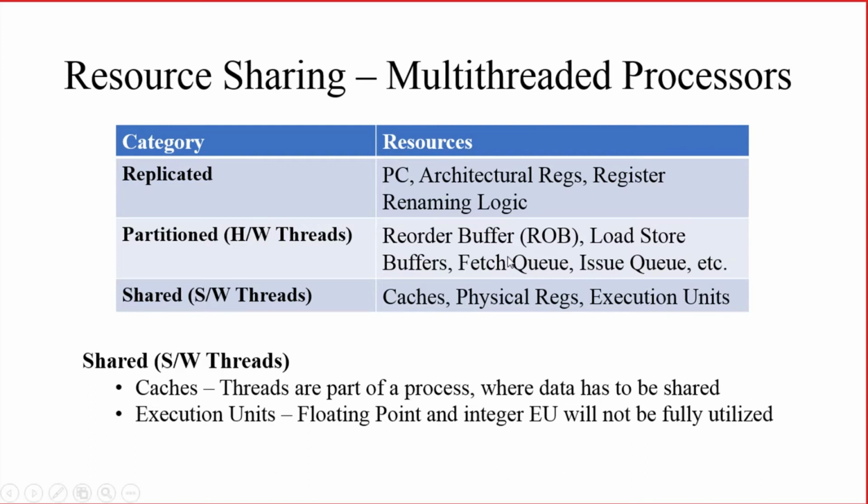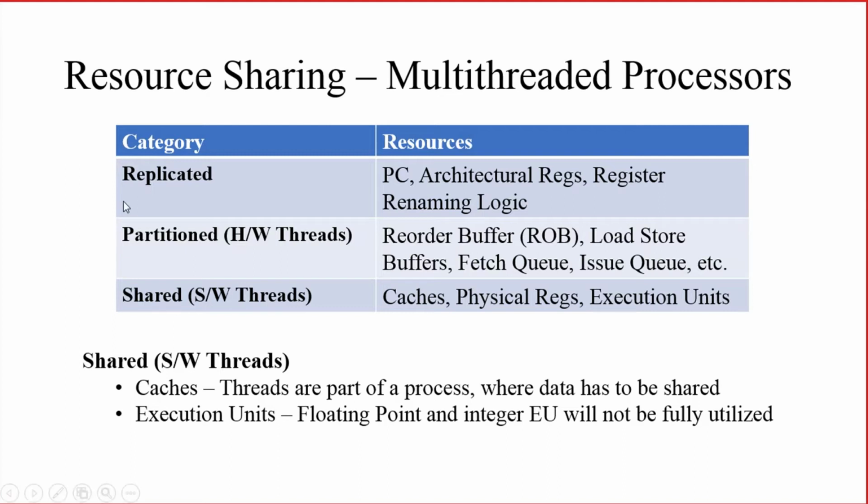So these reorder buffer, load store buffer, fetch queue, issue queue, etc. are partitioned or divided among various hardware threads. It is not replicated, they are divided. So one reorder buffer will be given to the first hardware thread. Then if there are multiple reorder buffers, the next one will be given to the next hardware thread, like that.